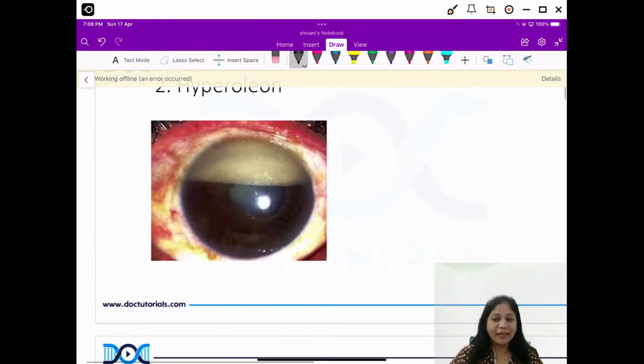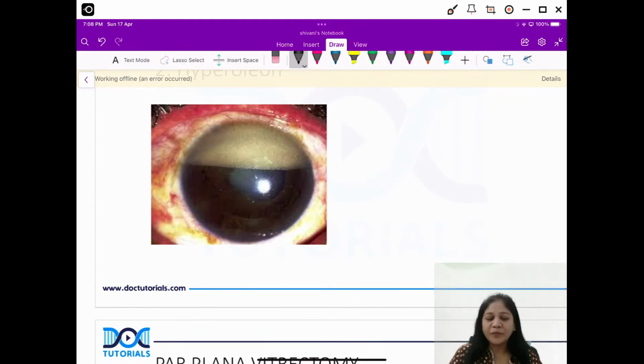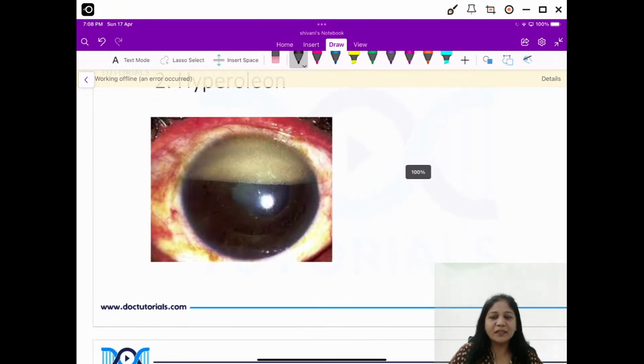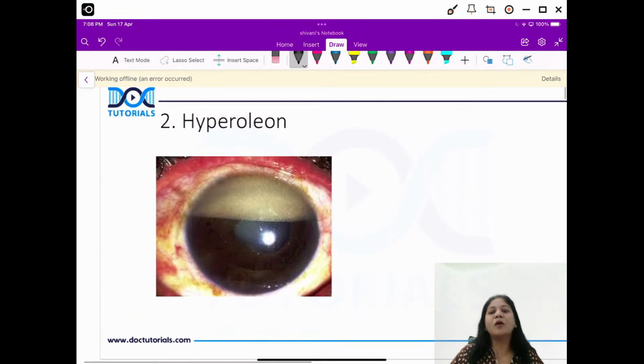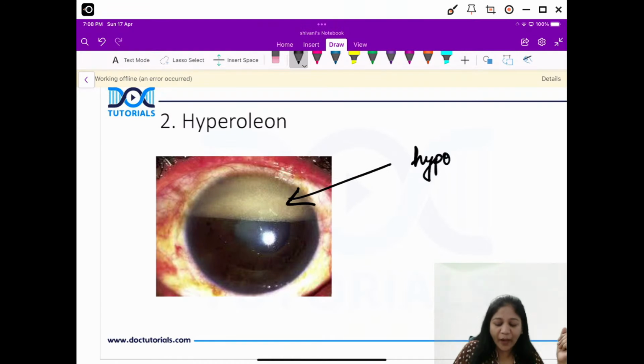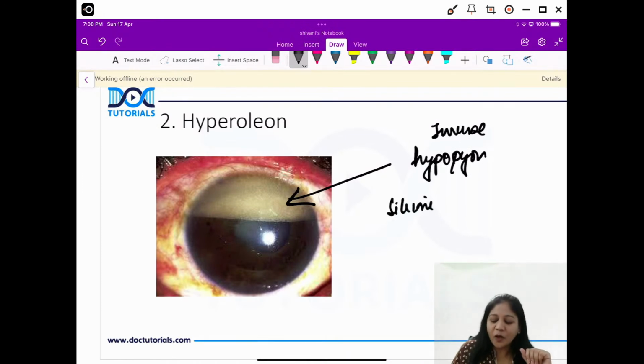Now let's go with the second picture, something from your retina. So guys, what is it? Can you tell me? If you see here, it appears that there is a hypopyon, isn't it? It appears that there is a hypopyon, but this hypopyon is an inverse hypopyon. What is it? This is not a true hypopyon, but an inverse hypopyon. Exactly, this inverse hypopyon is nothing but your silicone oil in the anterior chamber.